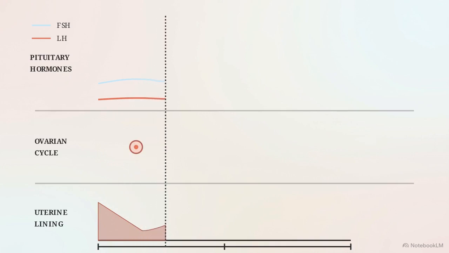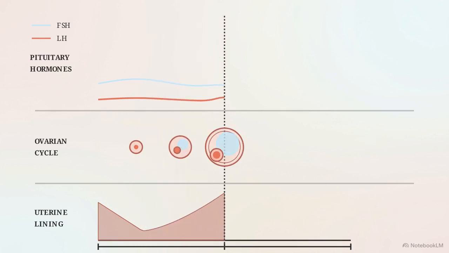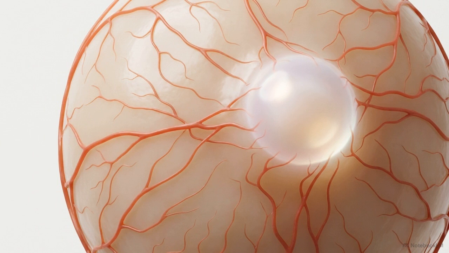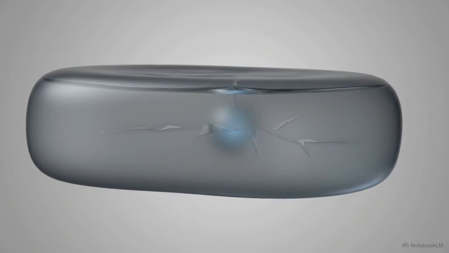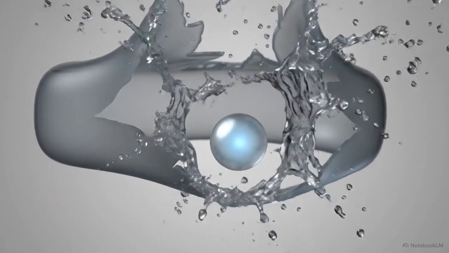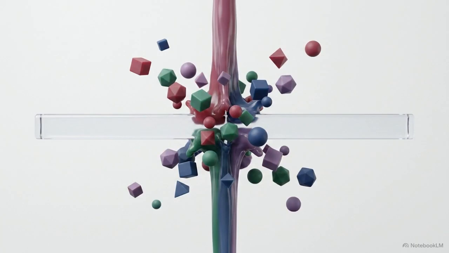Returning to our diagram, the timeline pauses strictly at day 14. Mid-cycle, both FSH and LH attain their absolute peak levels, with the LH curve spiking significantly higher. This sudden maximum concentration of luteinizing hormone in the bloodstream is known as the LH surge. The immediate mechanical consequence of this surge is the violent rupture of the mature Graafian follicle. This rupture expels the single ovum from the ovary, the defining event of the ovulatory phase. This rupture is an instantaneous mechanical event, triggered the moment the blood concentration of LH crosses a specific chemical threshold.